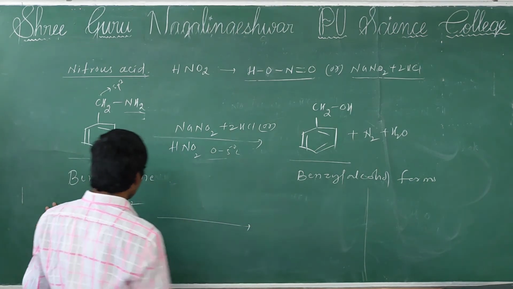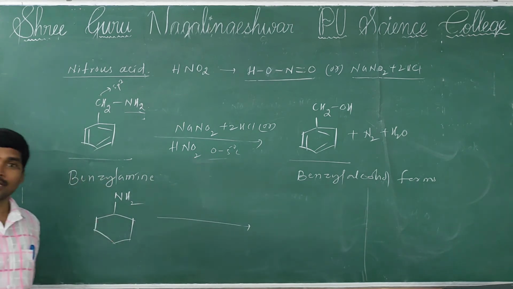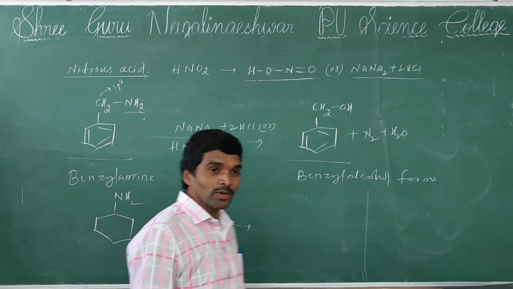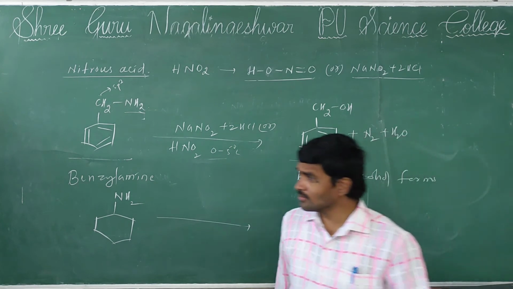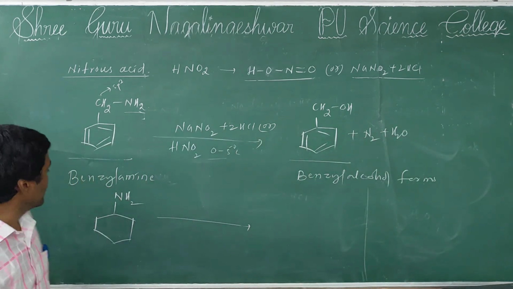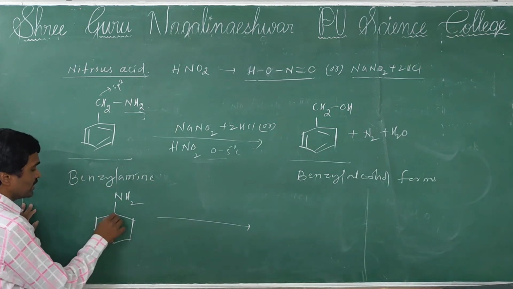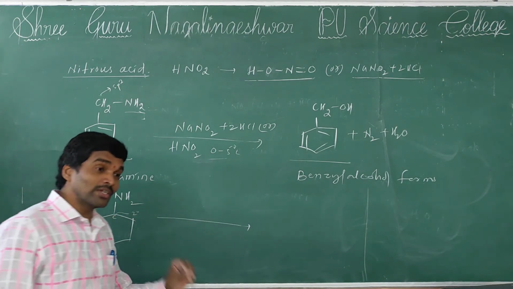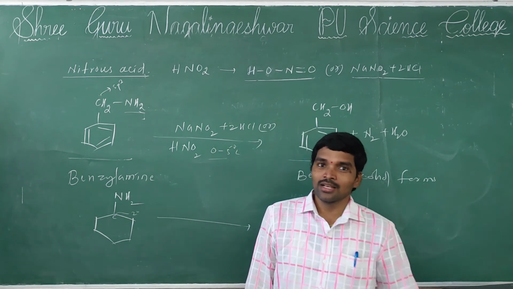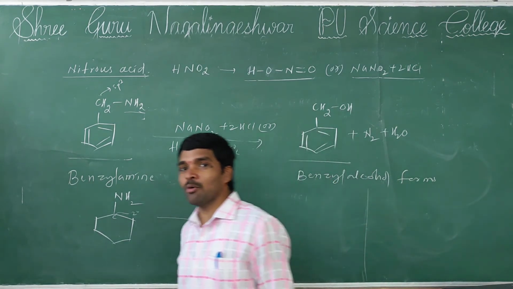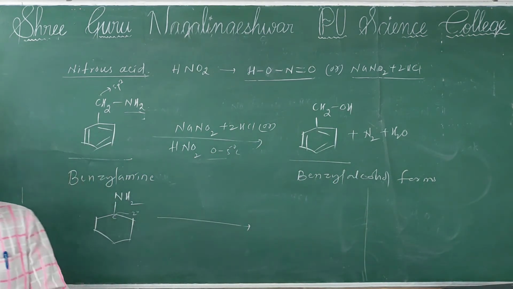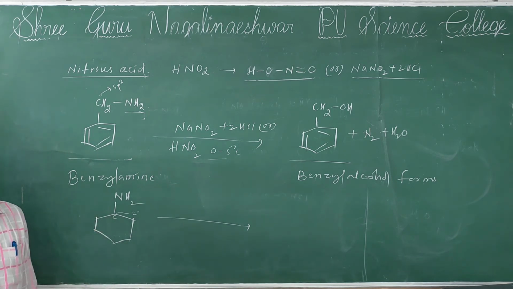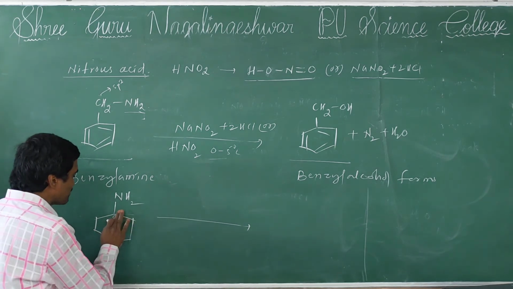Cyclohexylamine, tell me, is this a primary amine or secondary amine? See, you don't get any confusion. Some students get confusion here: Sir, the NH2 group is attached to a carbon which is a secondary carbon, so is this a secondary amine? No, it's a primary amine only. So in amines, primary and secondary depend upon the nitrogen group, not upon the carbon group. Okay? Right. So this is a primary amine.